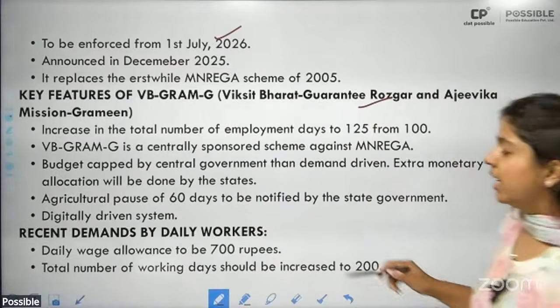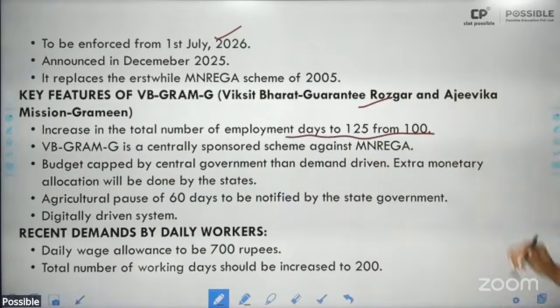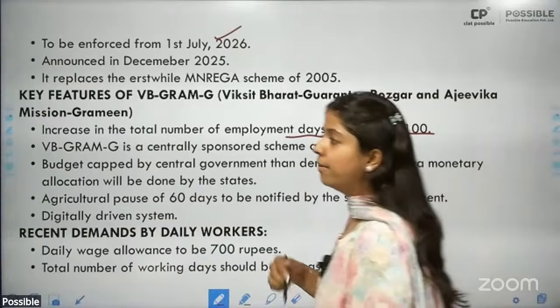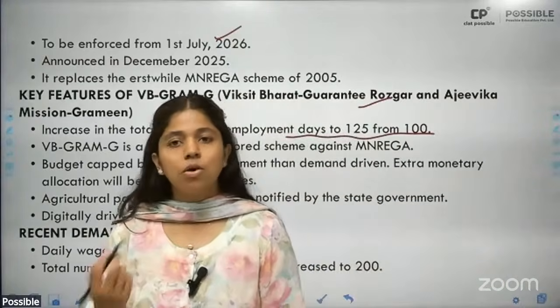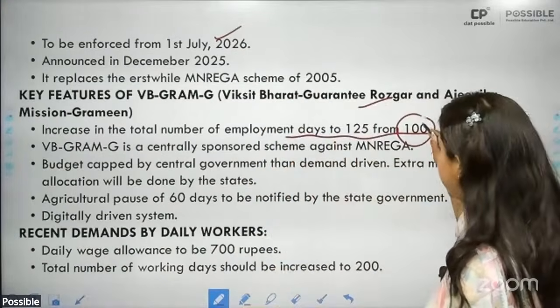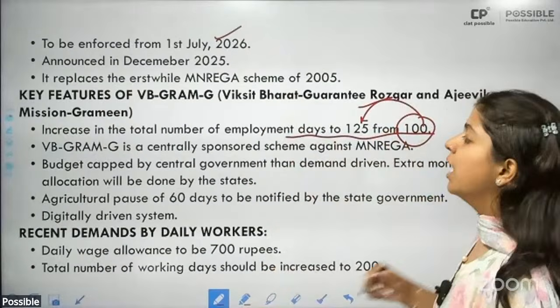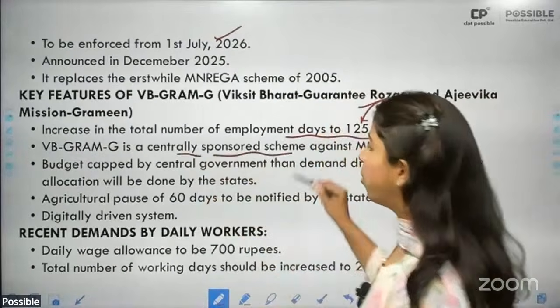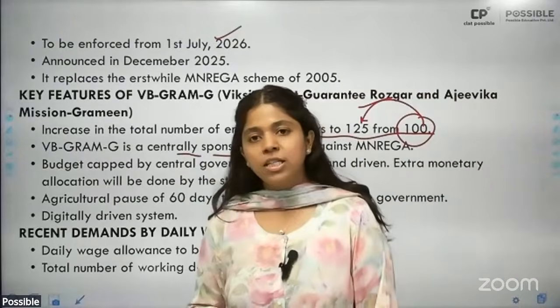What does it say? It provides for an increase in the total number of days that rural people or villagers or farmers will be provided employment for, from 100 days to 125 days. Now, VBG Ramji is a centrally sponsored scheme. What is a centrally sponsored scheme?